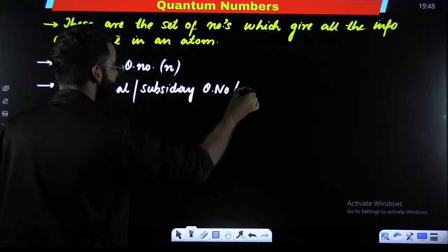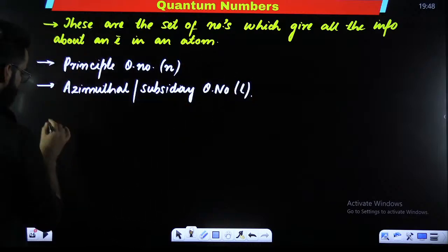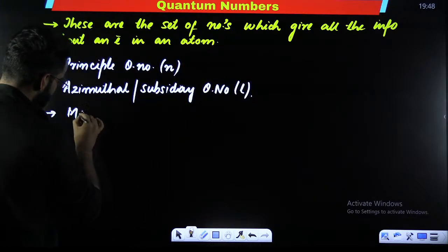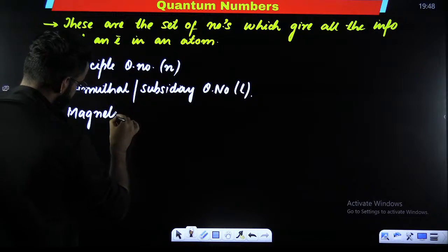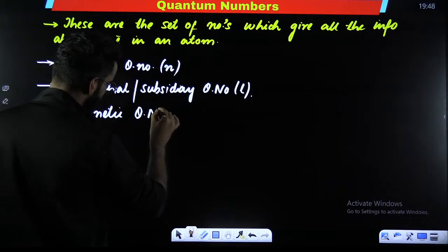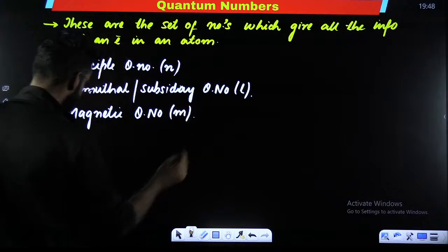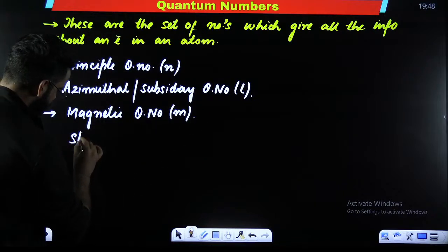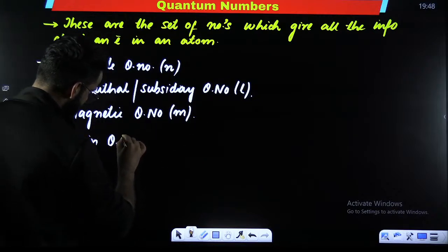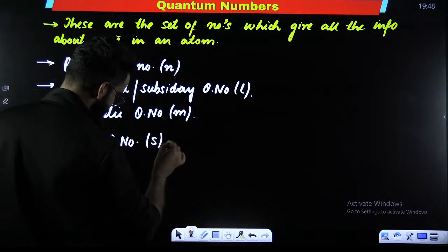You represent this with l. Then comes your magnetic quantum number, represented by m. Then comes your spin quantum number, represented by s.